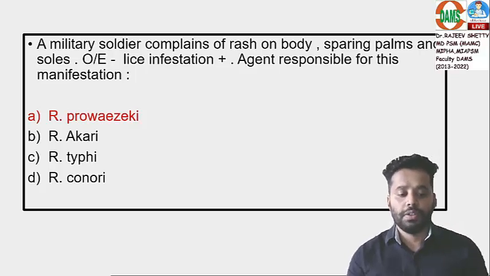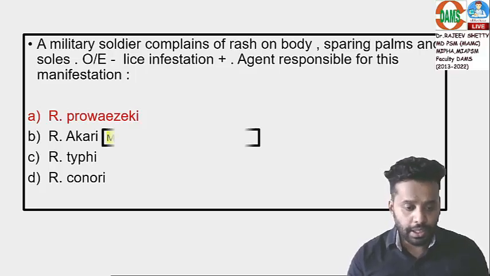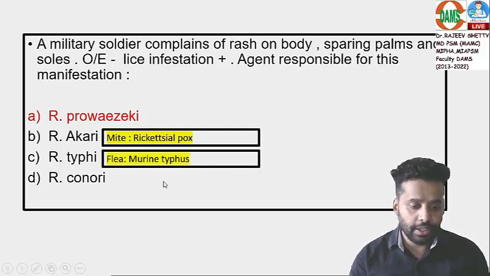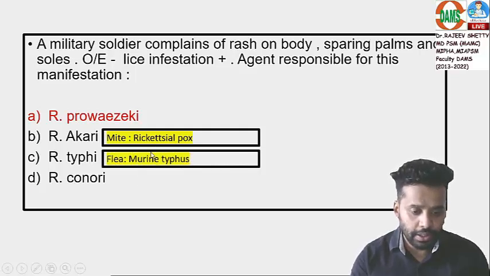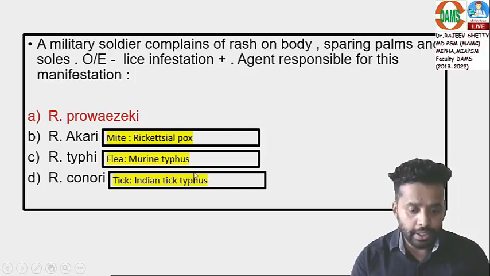Other options you should know that can help in the future exams: Rickettsia akari, the vector is mite, the disease is rickettsialpox. Rickettsia typhi, the vector is flea, the disease is murine typhus. For Rickettsia conorii, it is tick, the disease is Indian tick typhus.